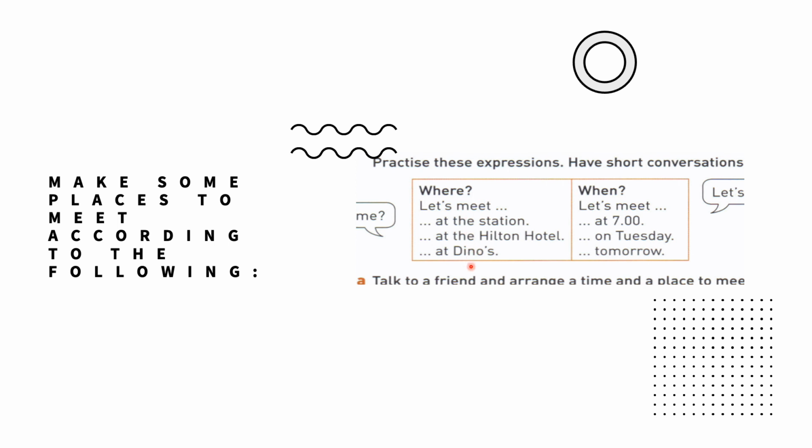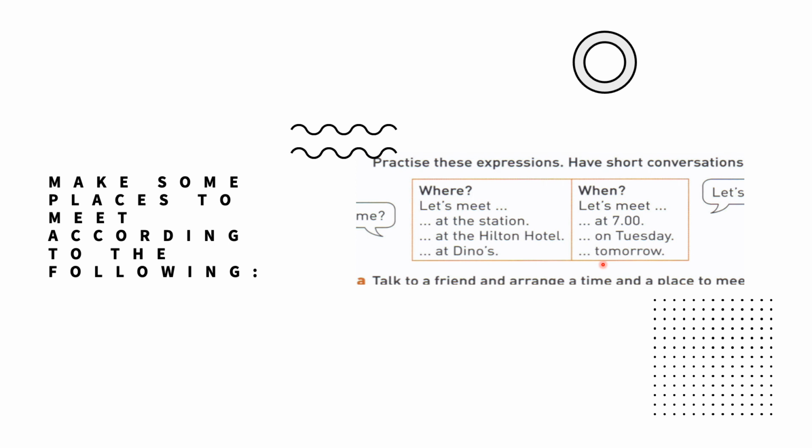Or let's meet at Dino's. Okay, that's the cafe that we took at the beginning of this unit. When would you like to meet? Let's meet at 7. Let's meet on Tuesday, or let's meet tomorrow.